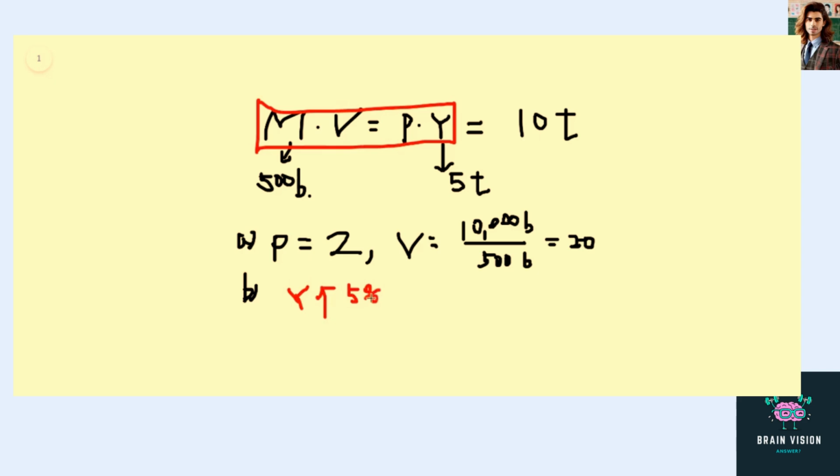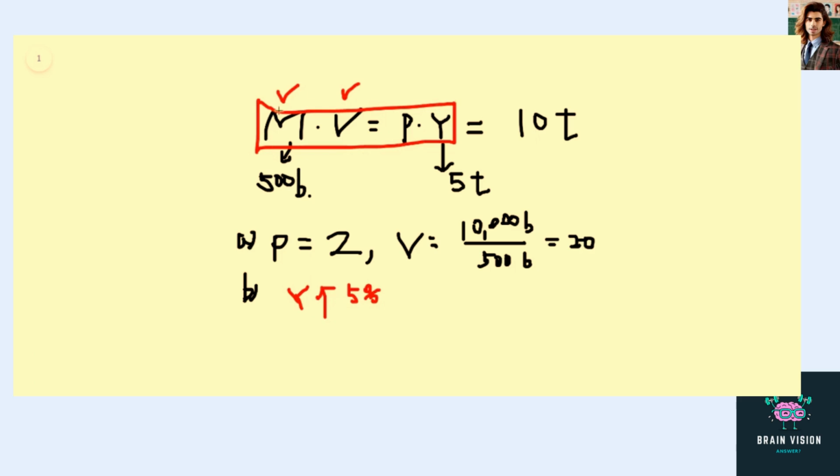What will happen to nominal GDP? Nominal GDP is the 10 trillion we have right here. So say the Fed keeps the money supply constant. We know that velocity is constant and the money supply is constant, and this real GDP is going to rise by 5%.